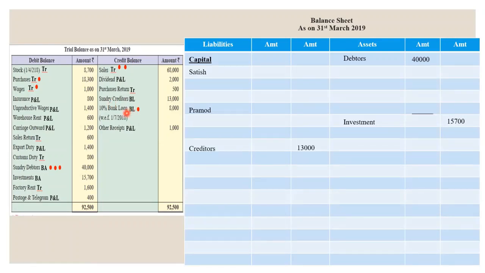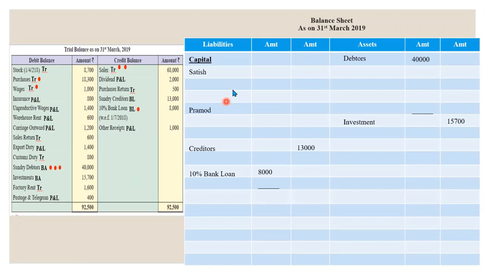Then I have bank loan. So bank loan with effect from 1/7/2018, which means there is some internal adjustment here. So we will record it in gross column and I have put a dot here also. Okay. Now see, though we have prepared this balance sheet, but keep in mind that it will not get tallied. Why? Because we are not given the full information.